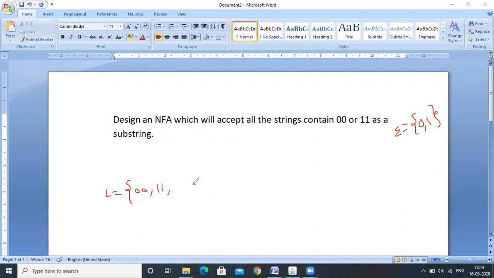Before 00, you may get any combination of zeros and ones. After the 00, you may get any combination of zeros and ones. Same thing, before and after 11, you may get any combination of zeros and ones. All these types of strings are valid here. Now we will design the NFA for this language.